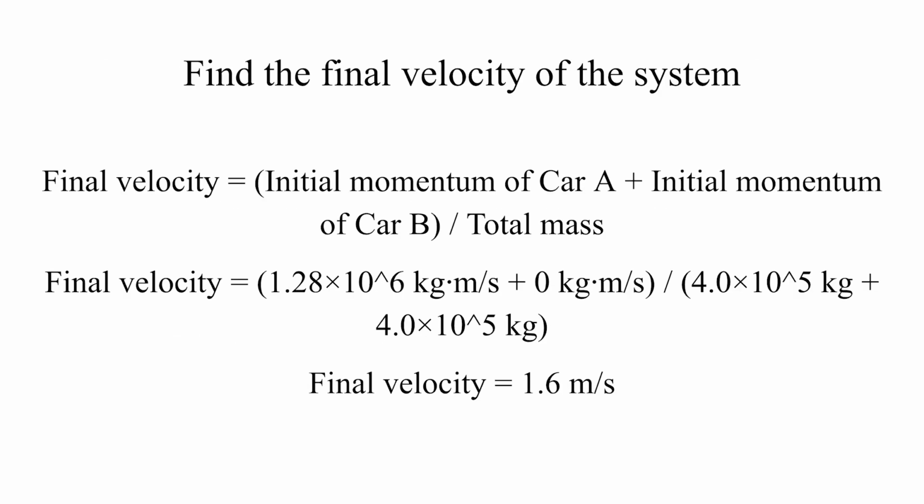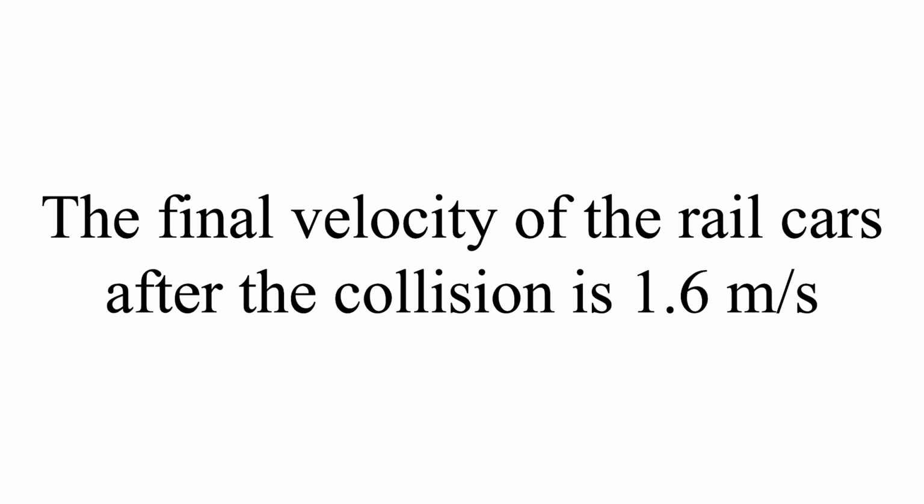Now let's find the final velocity of the two rail cars after collision. According to the principle of conservation of momentum, the total initial momentum should equal the total final momentum of the combined system. To find the final velocity, we can use the equation: final velocity equals initial momentum of car A plus initial momentum of car B, divided by the total mass of the system. After we substitute the values in and simplify, we get that the final velocity is 1.6 meters per second. Therefore, after the collision, the two rail cars will have a final velocity of 1.6 meters per second.